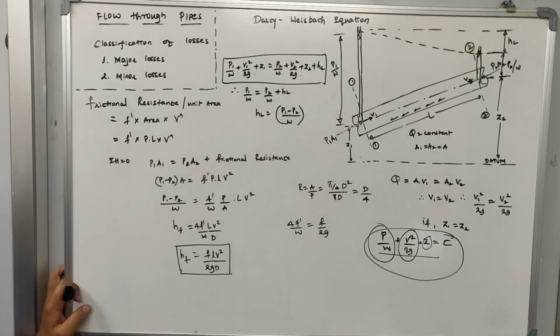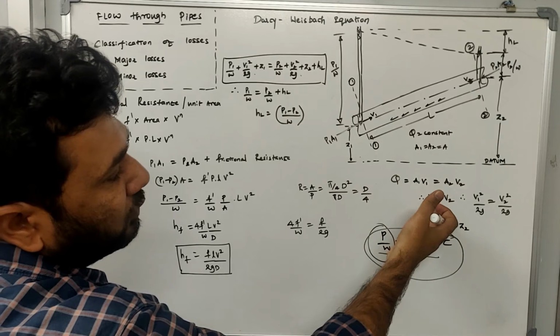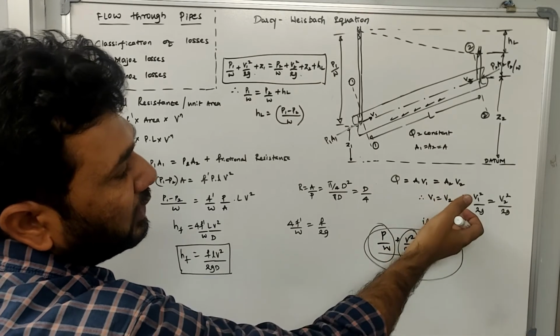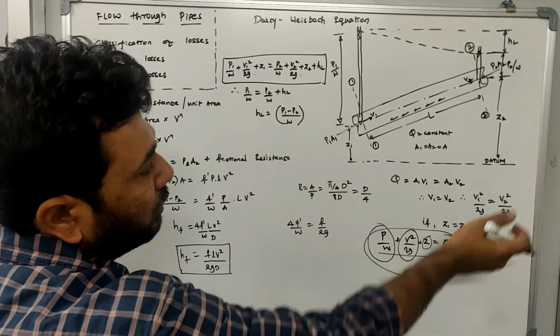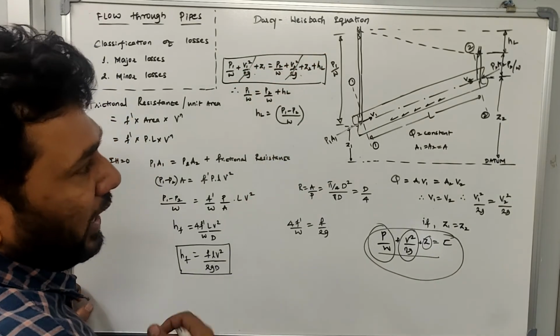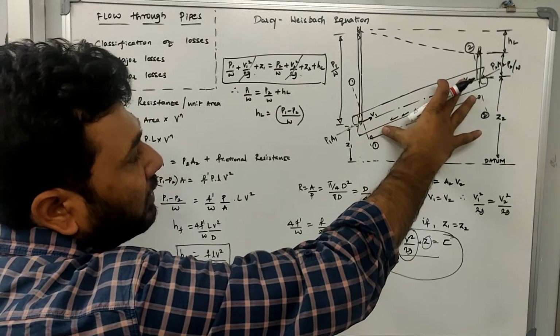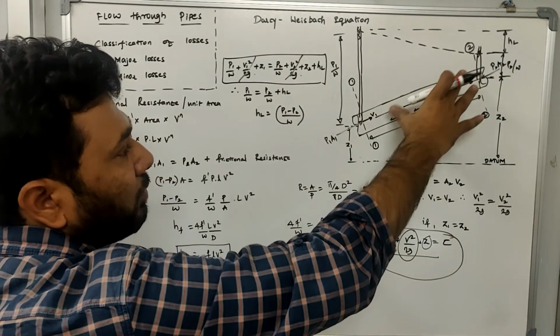The next step is that we already know A1 is equal to A2 and the discharge is constant, hence V1 is equal to V2. If V1 is equal to V2, then V1 square by 2G is equal to V2 square by 2G, hence these two will get cancelled. I was assuming an inclined pipe where the water flows in the upward direction.